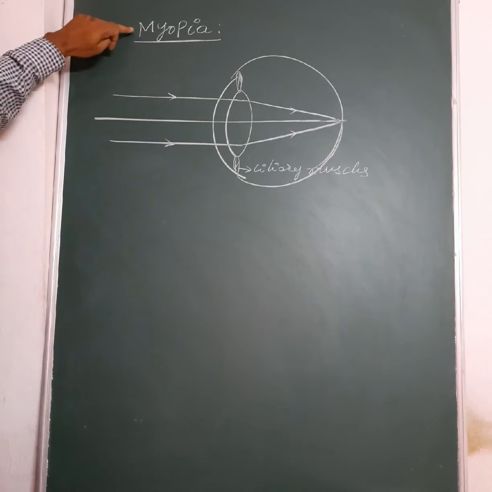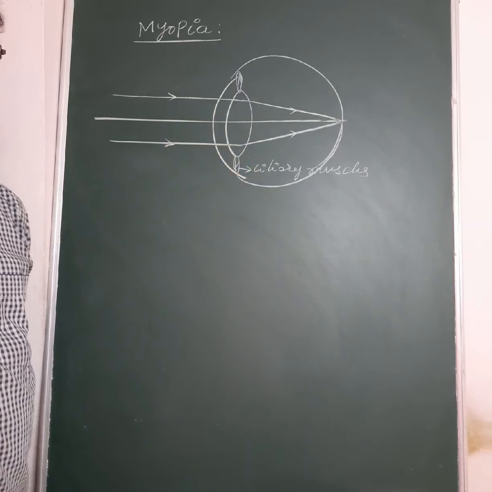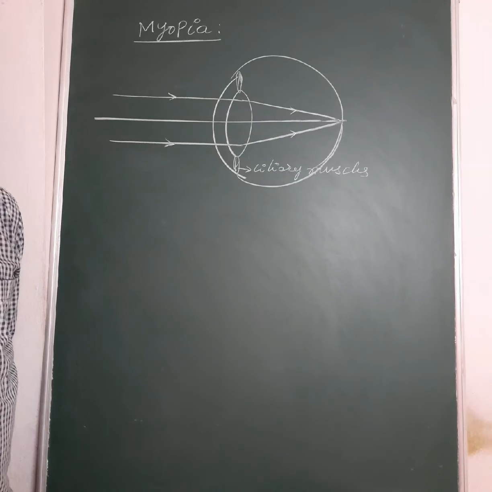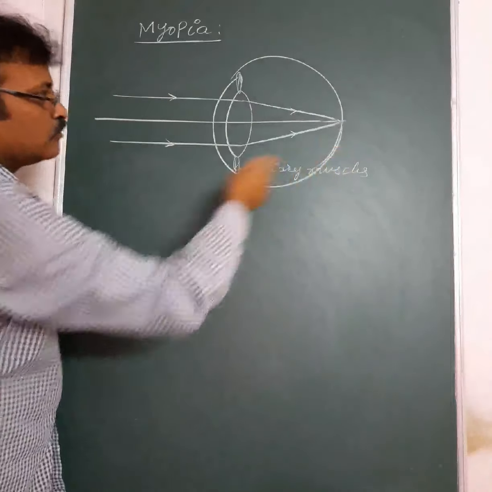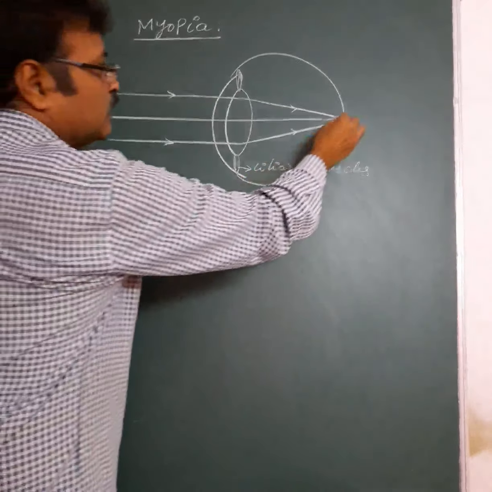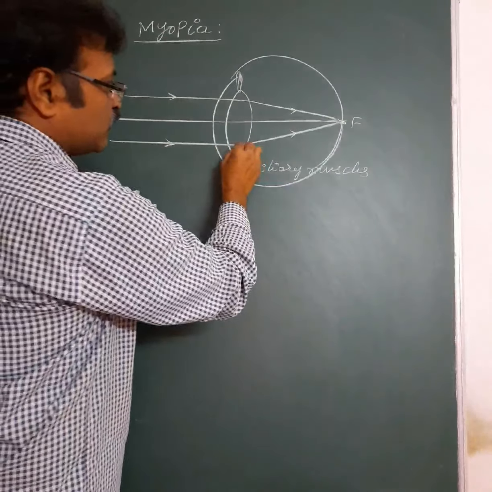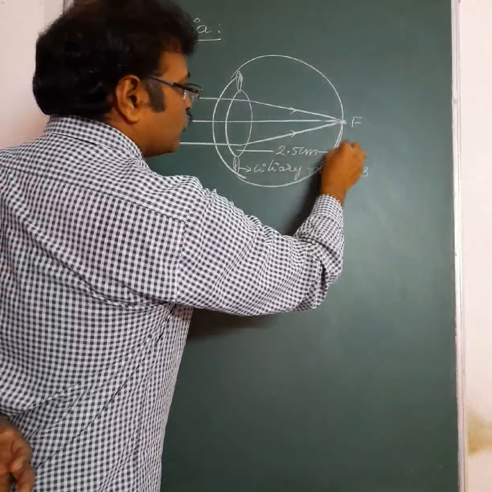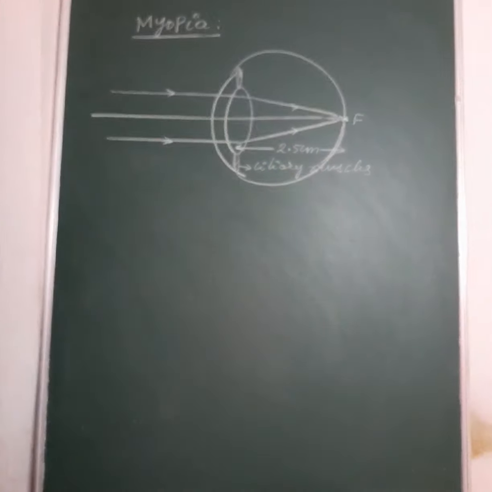So, for a person who is suffering with myopia, the eye lens cannot change its focal length beyond a certain limit. For the eye lens to form the image of a distant object on the retina, the retina should act as the focus for this eye lens, and the distance between the eye lens and the retina is generally 2.5 centimeters for an ordinary person. On an average, the distance between the eye lens and the retina is calculated to be 2.5 centimeters.